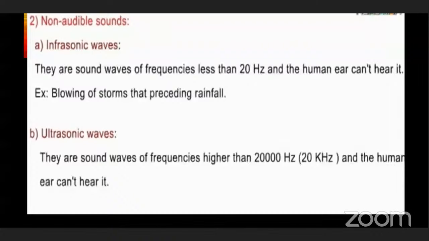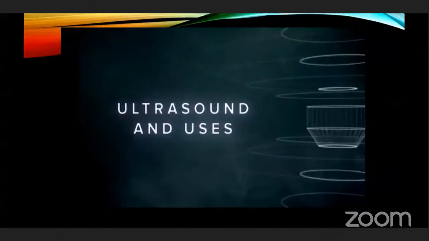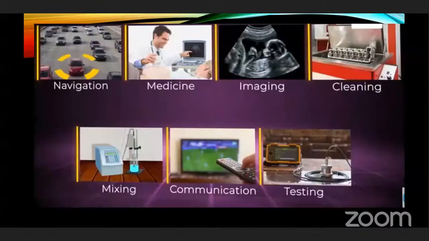Ultrasonic sounds are sound waves of frequencies higher than 20,000 hertz, and the human ear can't hear that type of sound also. This ultrasonic sound is very useful for us. Now, we will see the uses of ultrasound.